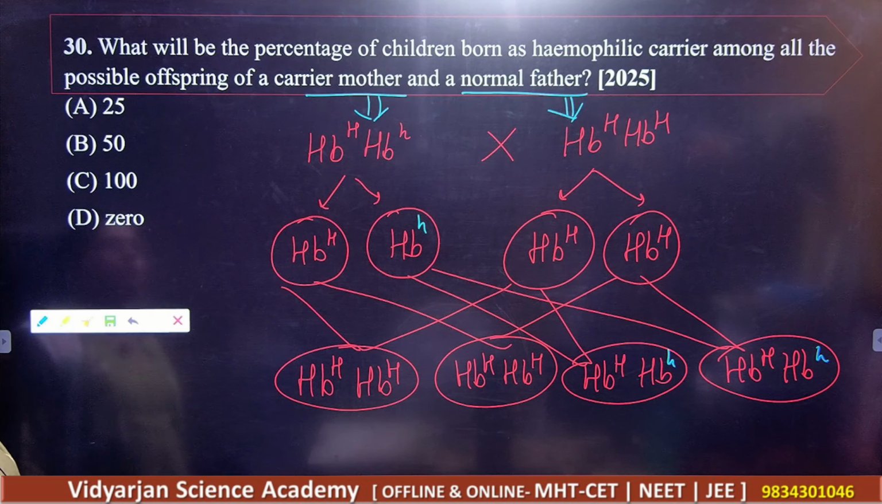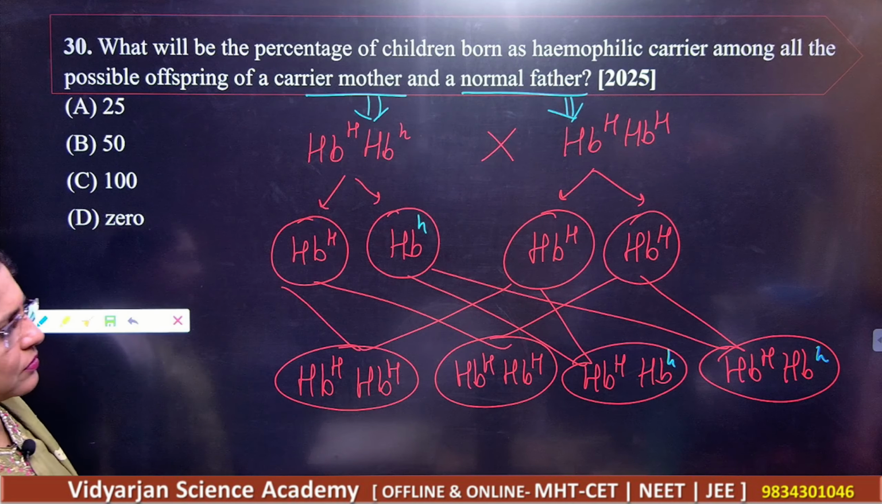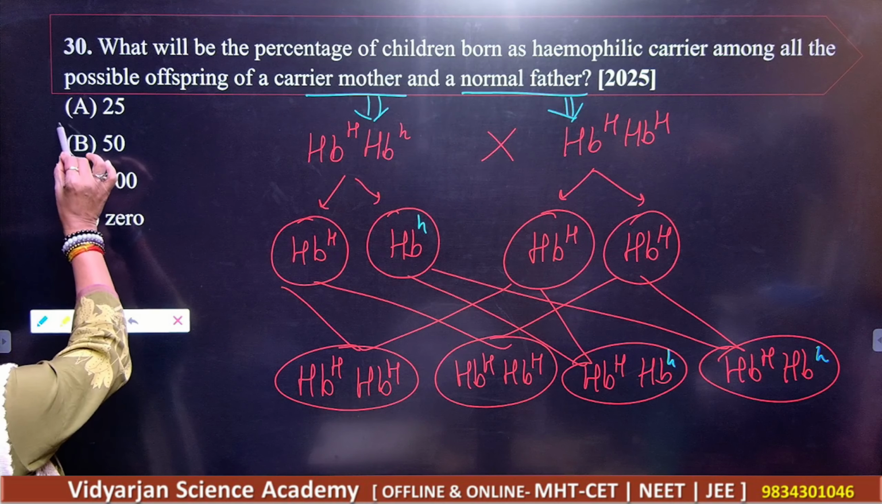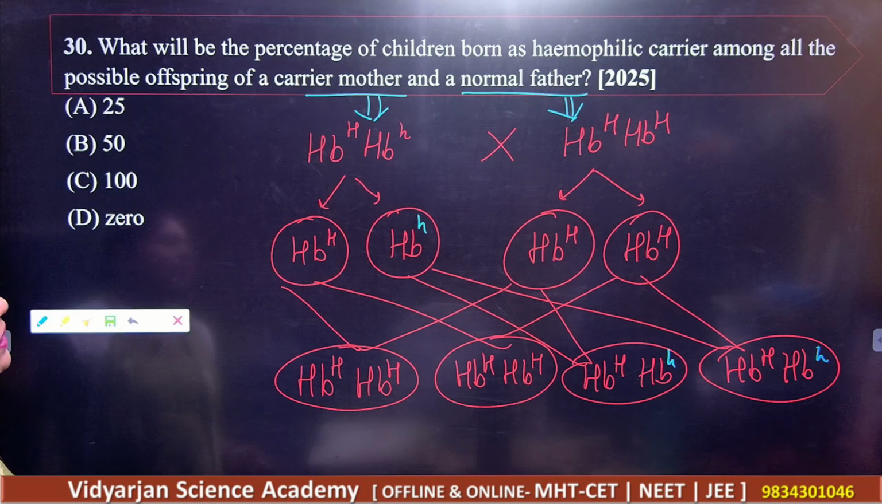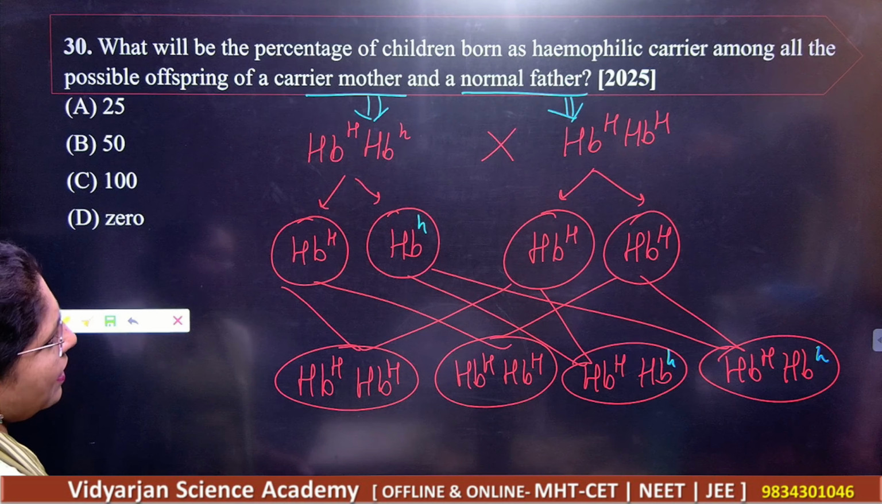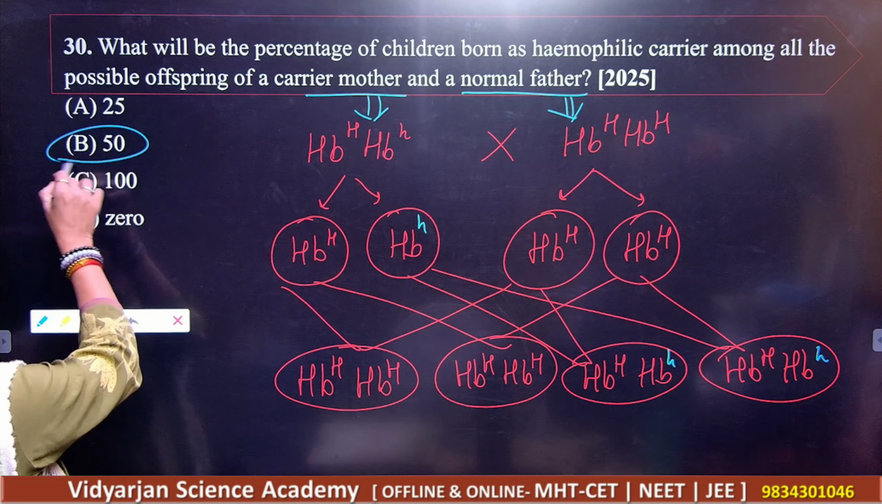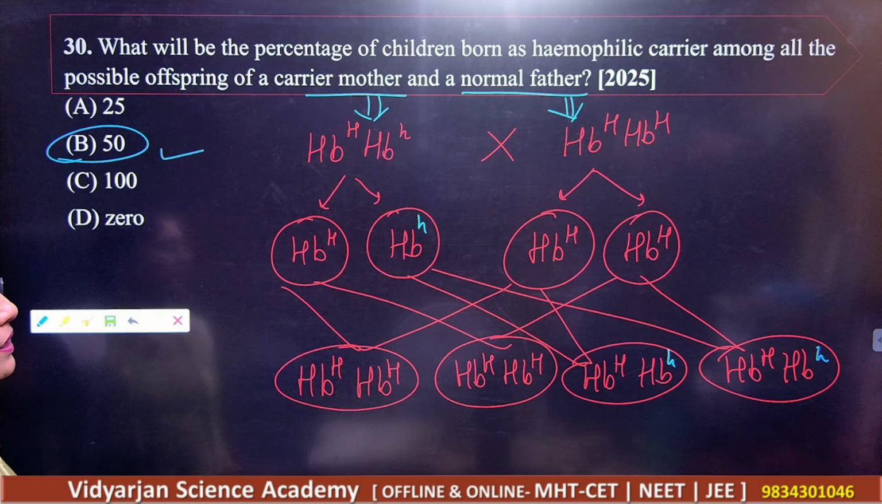So just check what they are asking us. What will be the percentage of the child born as a hemophilic carrier for the possible offspring? So of course you will have this one, right? What should be your answer? Carrier father and this one. So you are getting how much here? 50%, right? So your answer here is 50% will be carrier.